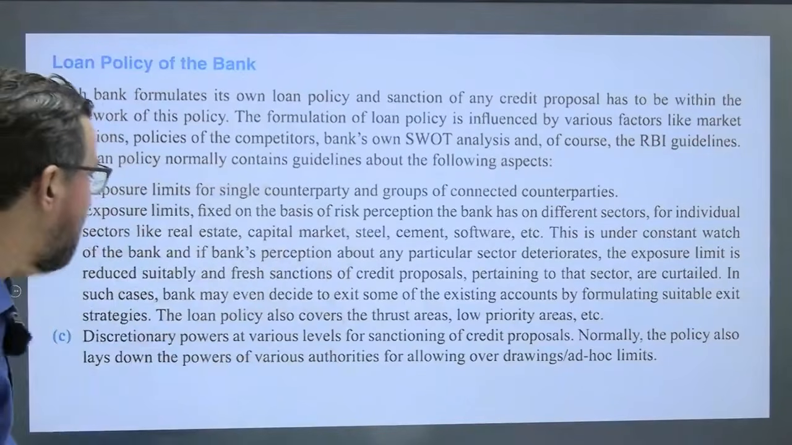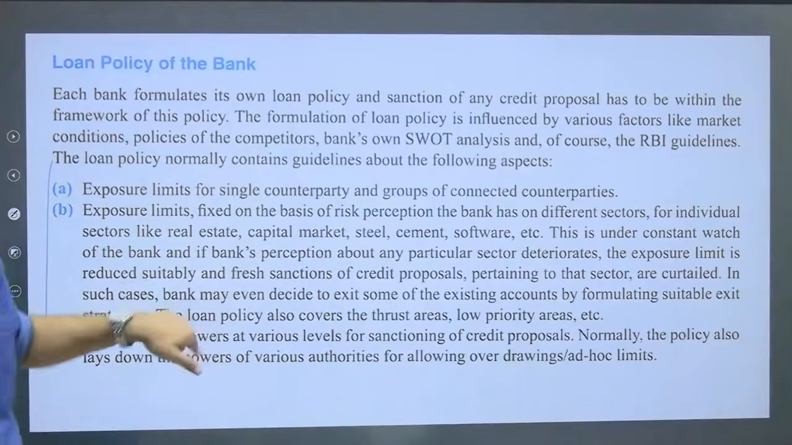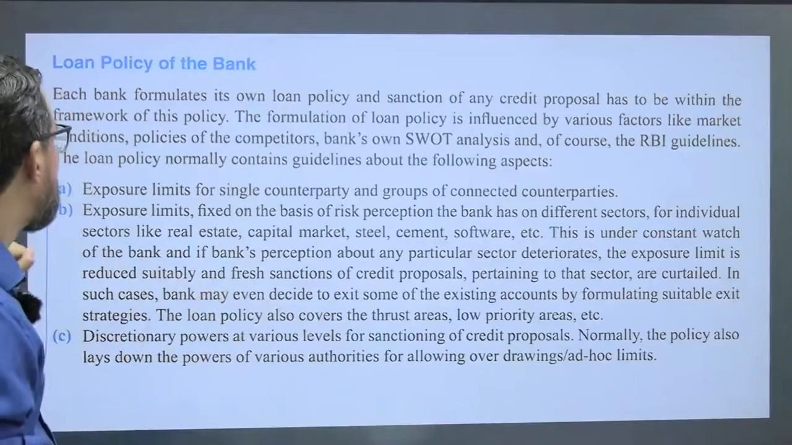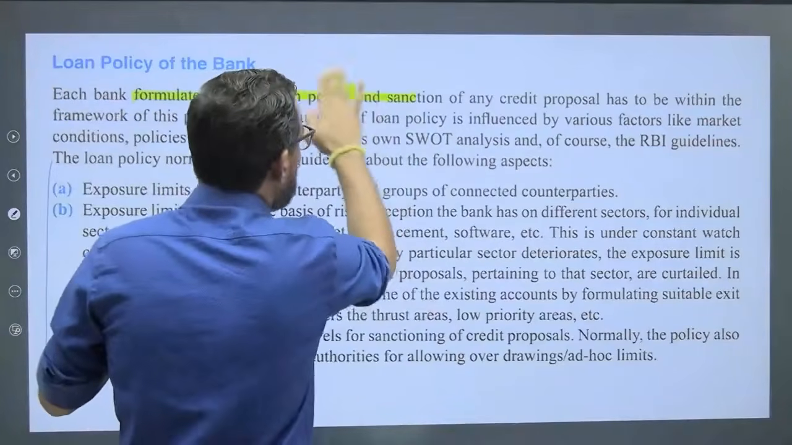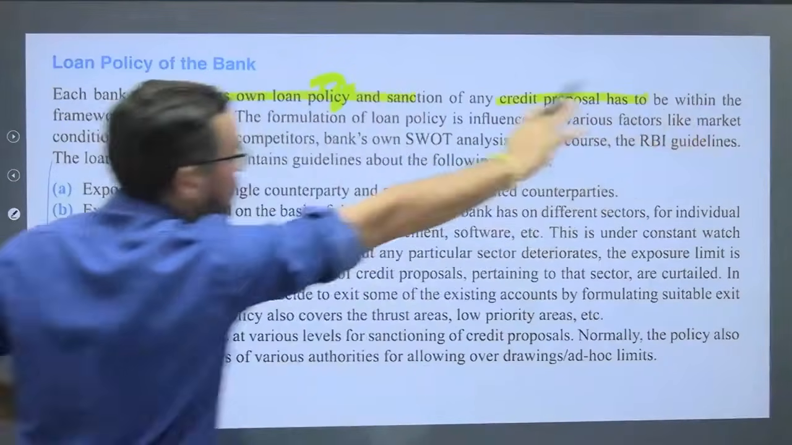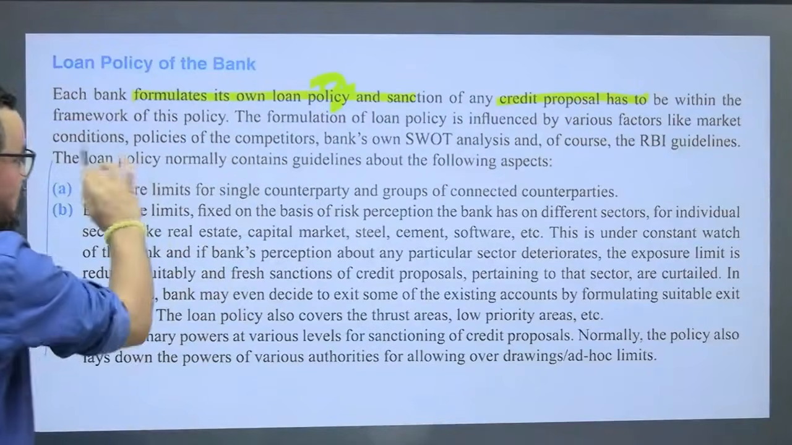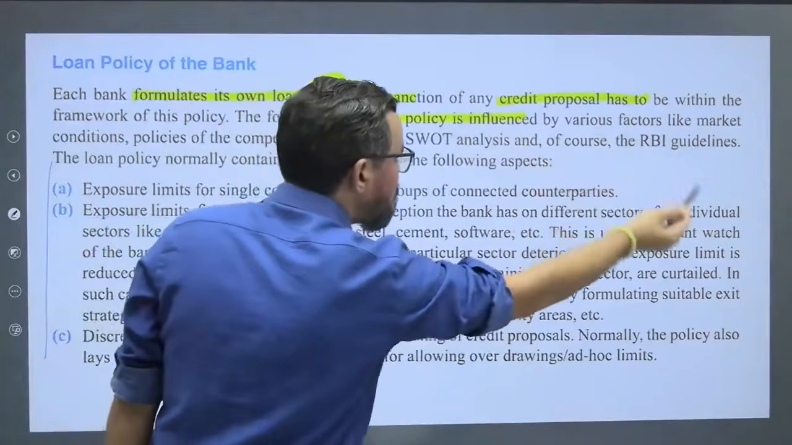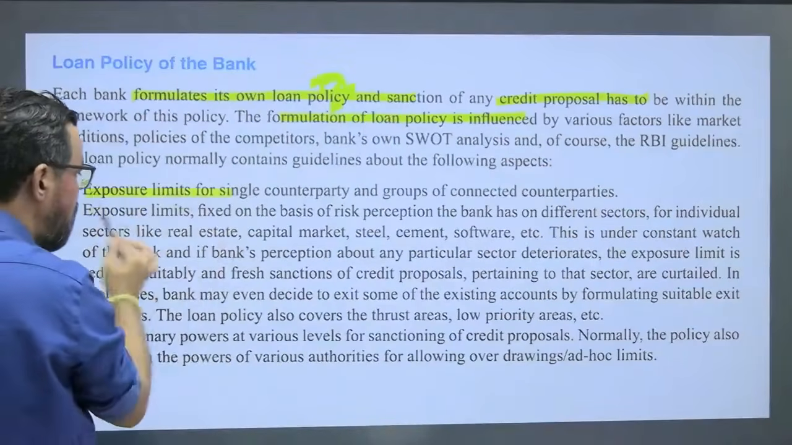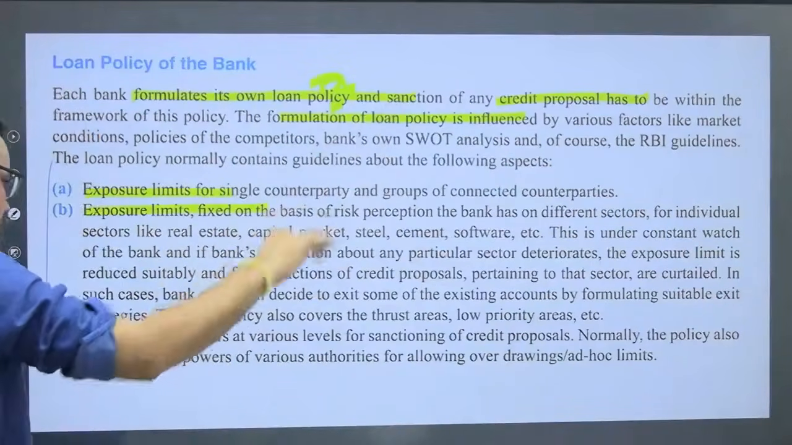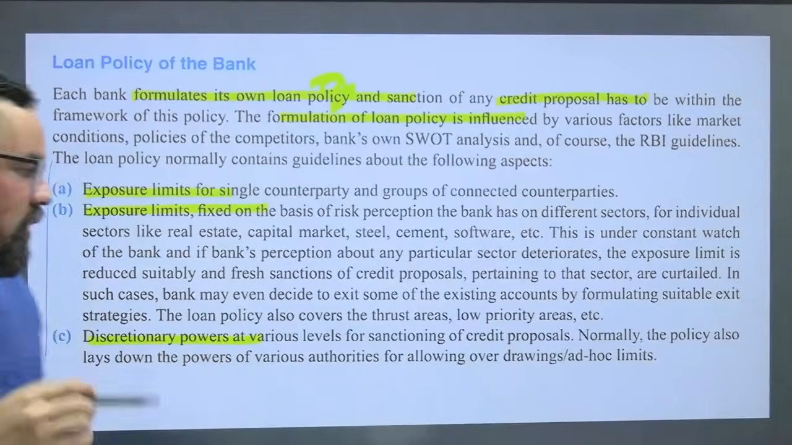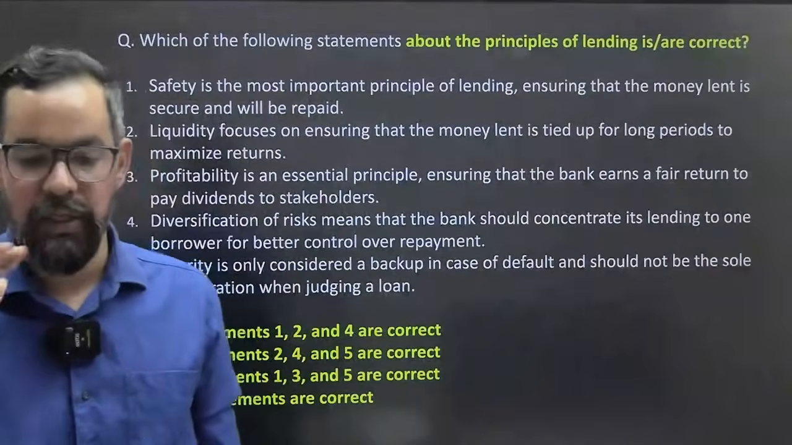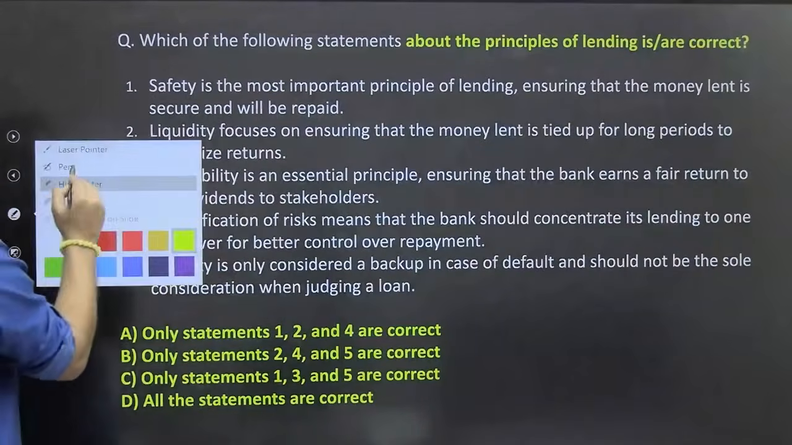All the statements were correct. If you go for this particular one also, again, you'll find the same things which are generally part of this one. All right. So each bank has to formulate its own loan policies and all. So that we have discussed. Credit proposals to be within the framework of the policy. Formulation of loan policy is influenced by various factors. This we discussed. Exposure limit fixed on the basis of risk perception to avoid any kind of concentration, this we have also discussed during the BFM classes and all, and discretionary power at various level for sanctioning of credit proposals as we have in our branches itself. The next question on your screen, guys. Question level will be a bit heavy.